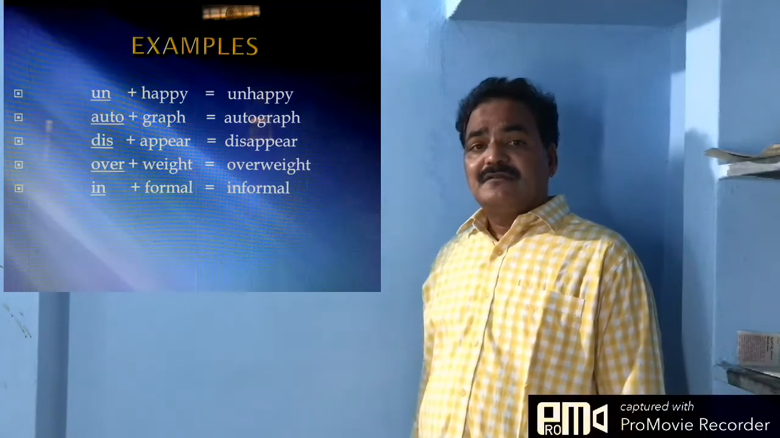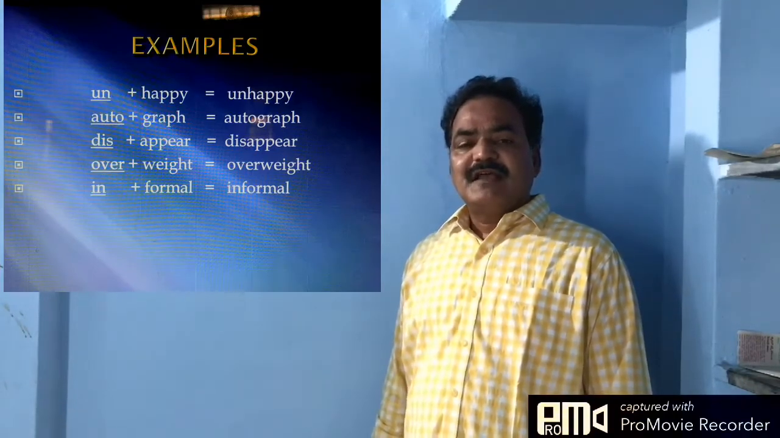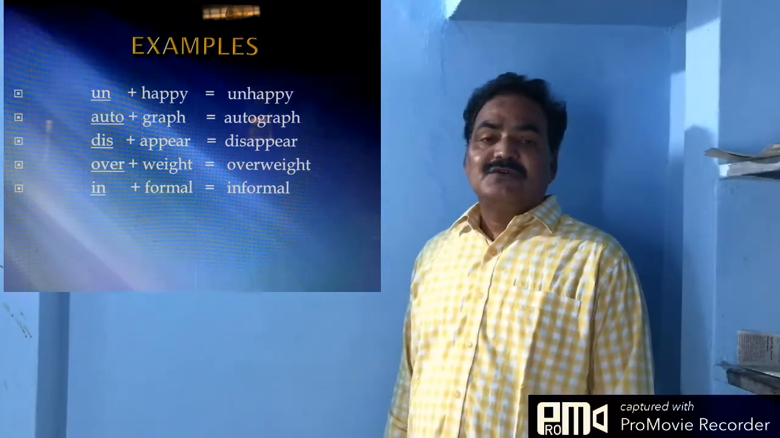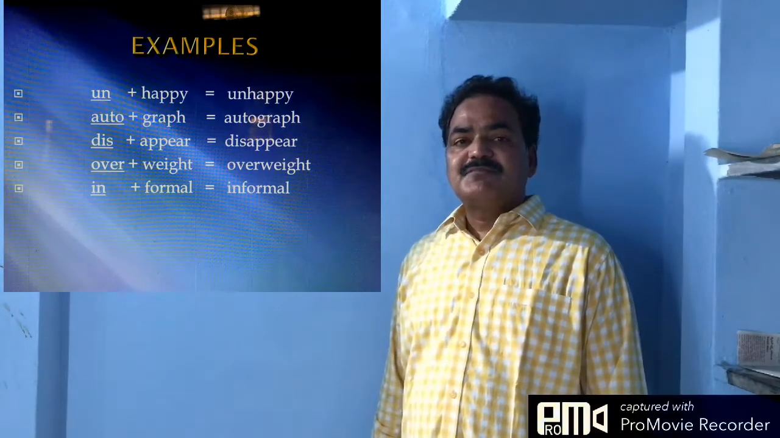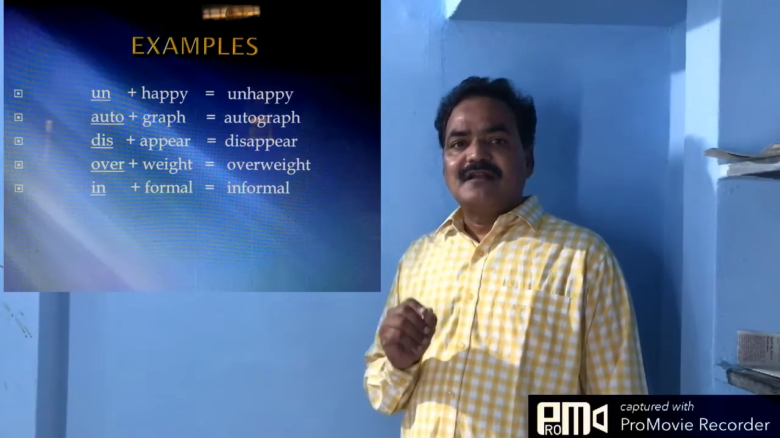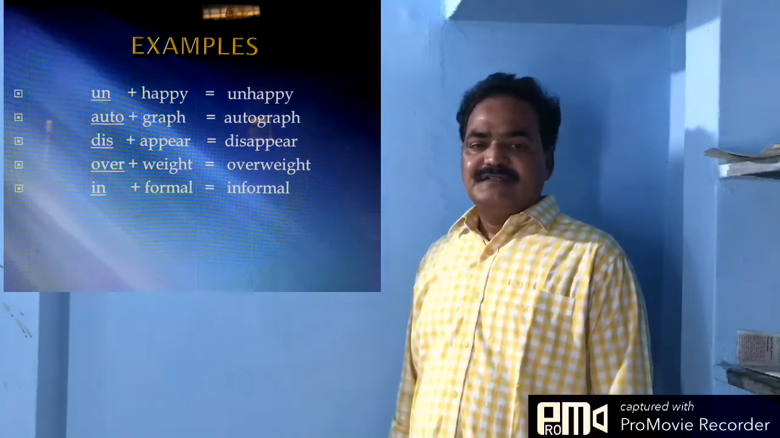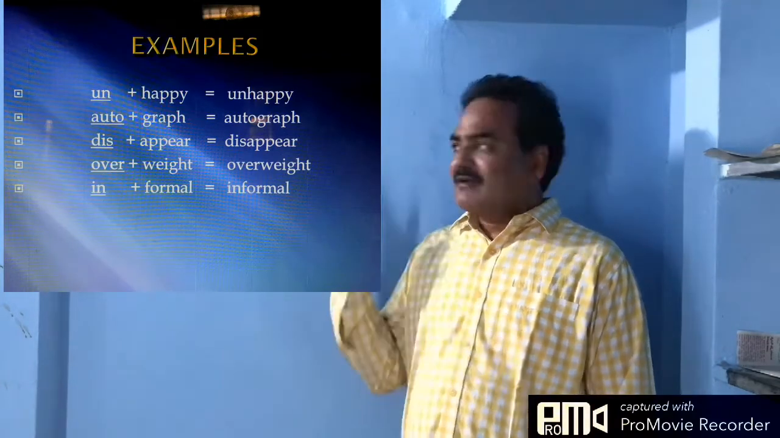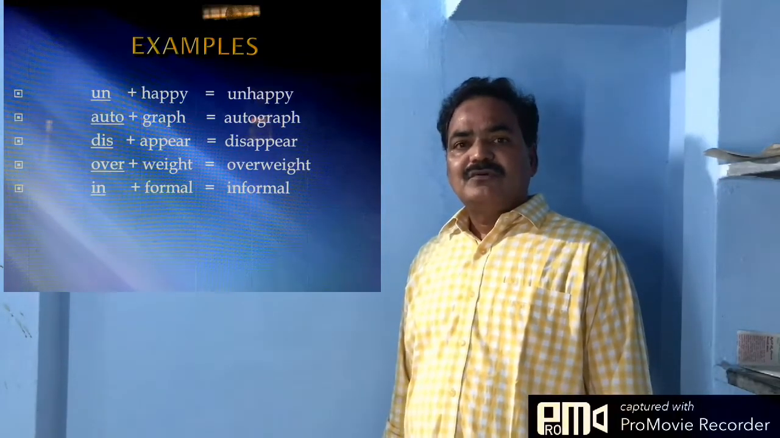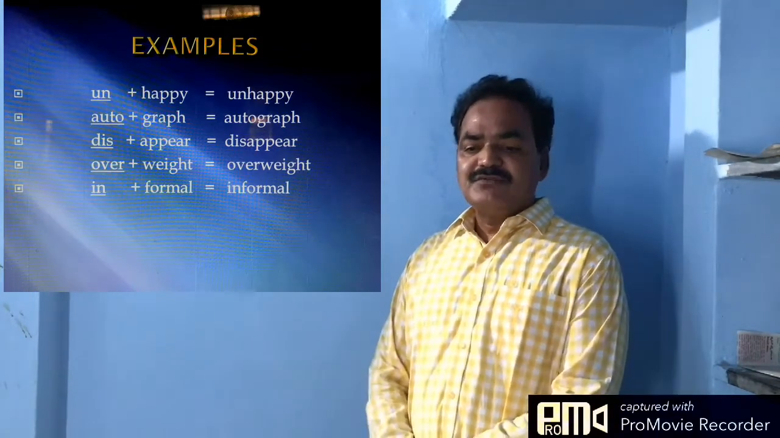For example, the word happy is there. When happy is added with un, it becomes unhappy. So unhappy is a new word which is opposite to happy, and it is formed by adding a word fragment un to the word happy before it. In the same way, the word graph is there. Graph is added with auto, so a new word it becomes is autograph. Autograph is a new word.